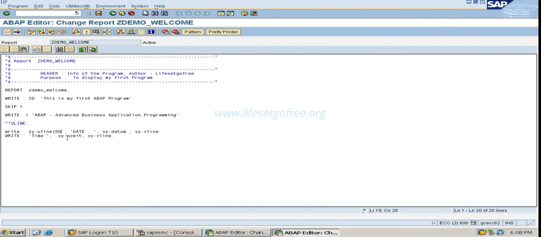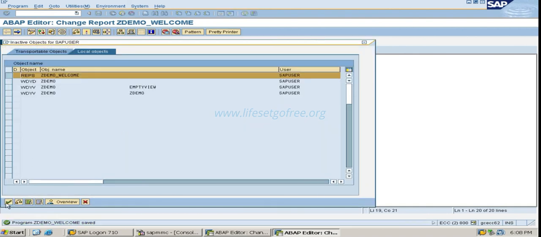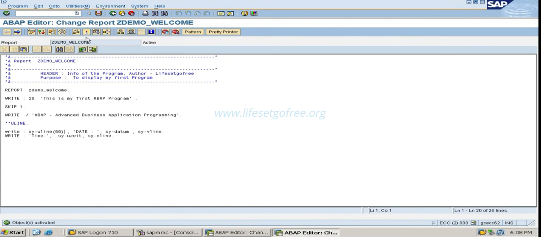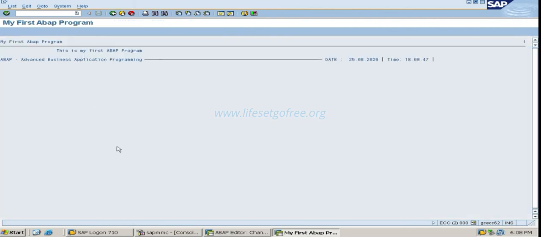So I will add like this. When you want to add some length to the field like this, you need to give the length in the brackets. So now activate, execute.